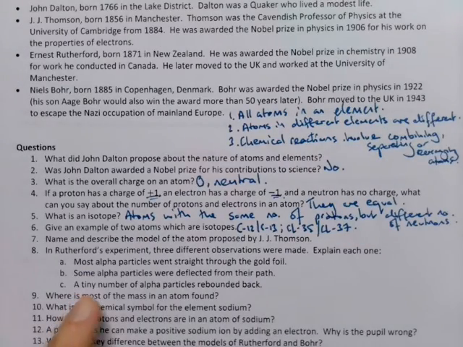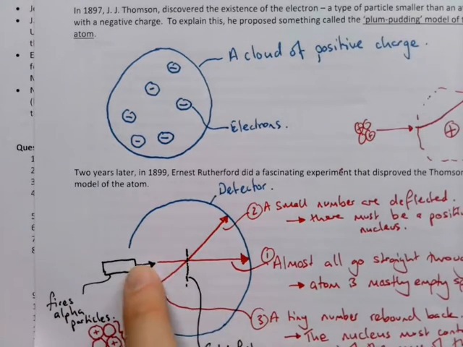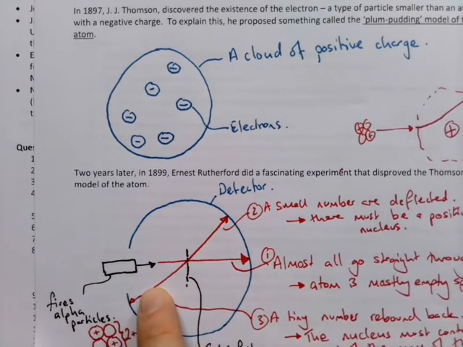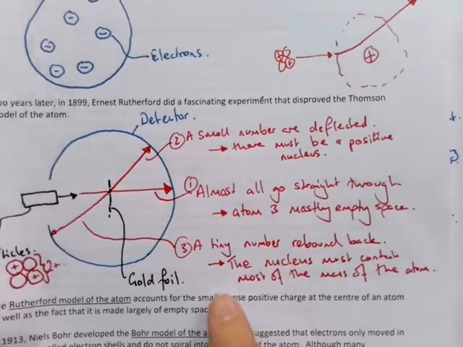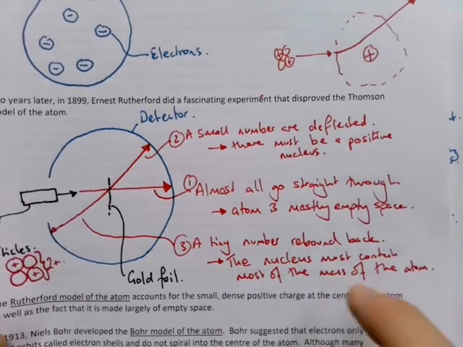And number three, a tiny number of alpha particles rebounded back. So that was these guys here that hit something and then come back. And it's like, well, if they're being rebounded back, they must be hitting something. So what is that thing that they're hitting? Well, it must be really, really small because only a few of the particles are being rebounded back. Okay, but it must be quite a lot of mass in there. All right, and so the nucleus must contain most of the mass of the atom is what we can deduce from that.